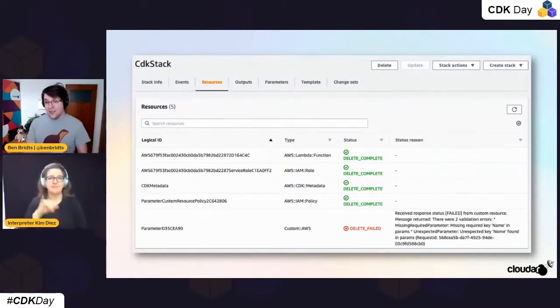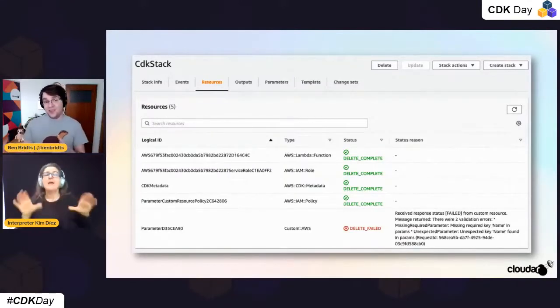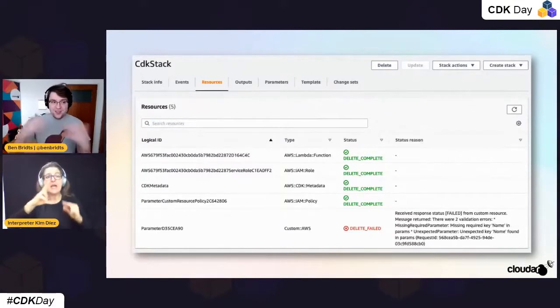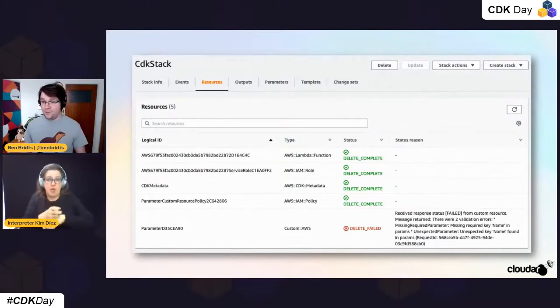So that's not good. And what makes that even more annoying is that once you notice this in one stack, we'll have to go and update all the stacks that use this custom resource, of course. So now we have to go to all the teams, make sure that they're using the latest versions, that they update their dependencies, that they actually do one more deploy before they delete things. Because if they don't do that, if they do the delete of a parameter together with the updated dependencies, then that won't have any effect, because it's actually going to delete it first. So it's a very hard problem to solve once it gets deployed in lots of stacks, and it's something that can get fairly annoying.